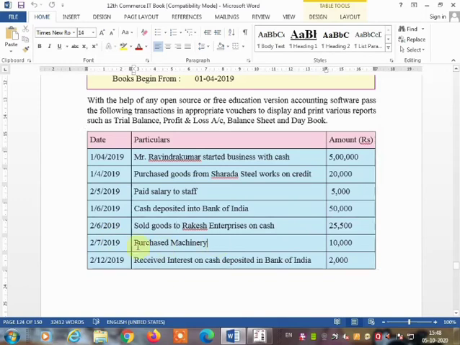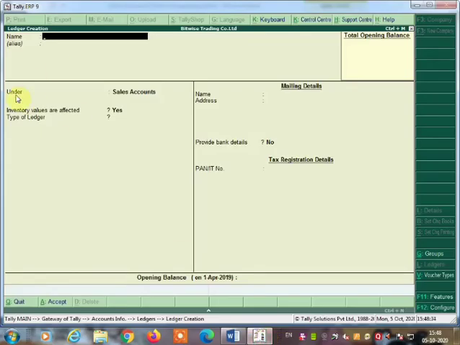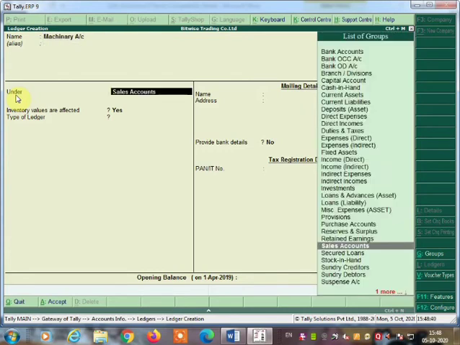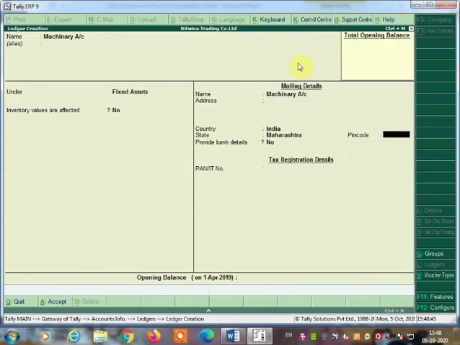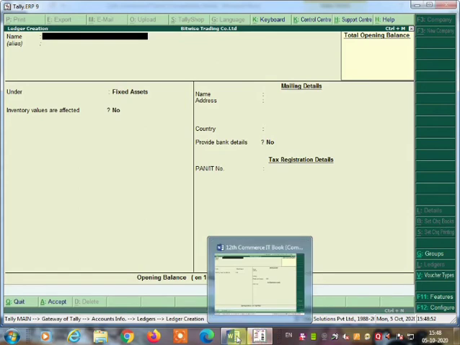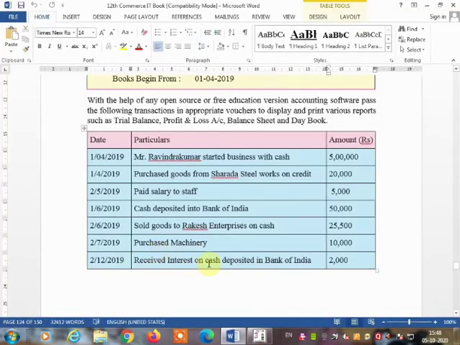Next is purchase machinery, 10,000. Purchase machinery: machinery account debit to cash account credit. So machinery is a fixed asset. So we are going to create a new ledger, machinery account. Here you are going to select fixed asset. Fixed asset is over.